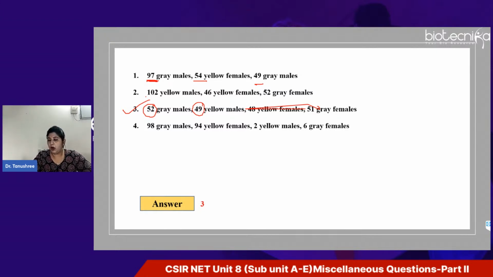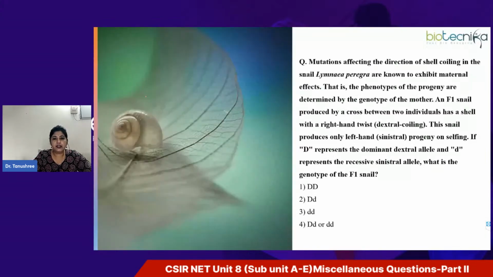Yes, Anupam, it will be option 3. So moving over to another question. We have 3 minutes, so let's solve this question quickly. This will be the last question for today's session.